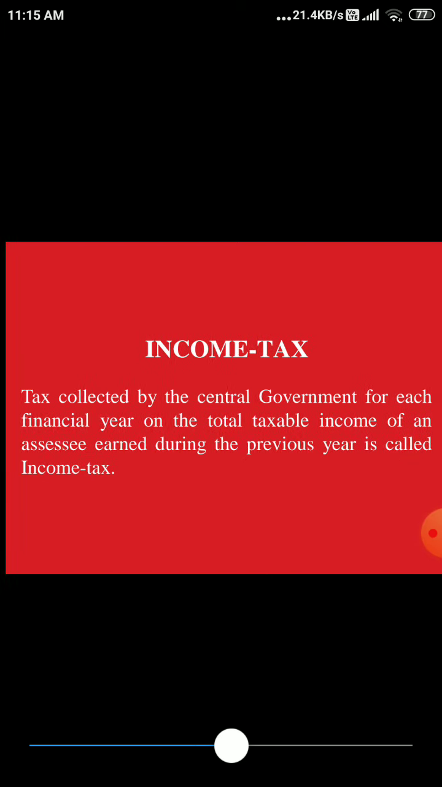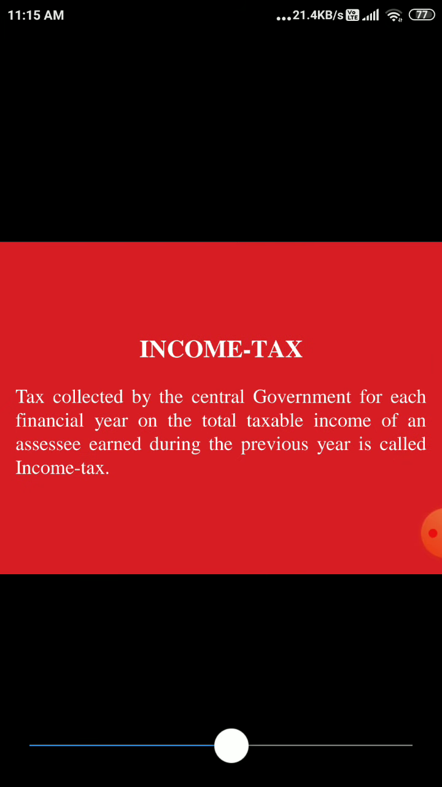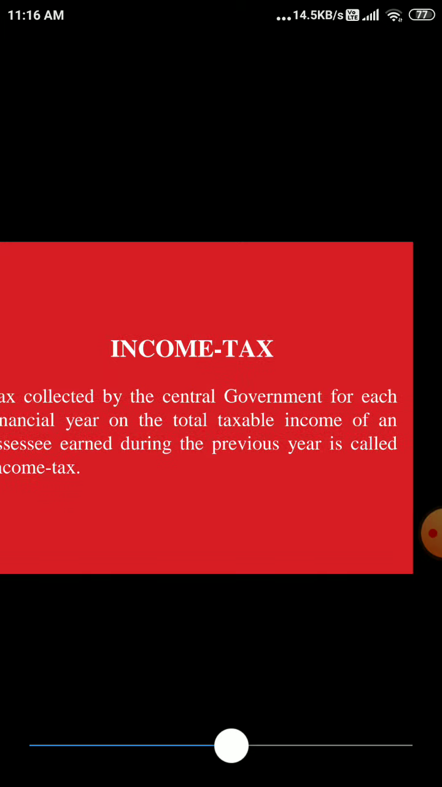Now let us see some of the important definitions of income tax. First is income tax. What is income tax? Tax collected by the central government for each financial year on the total taxable income of an assessee earned during the previous year is called income tax. So whatever tax is collected by the central government on the income which you earn in your previous year, that is your income tax. Tax on your income, in simple terms, is income tax.